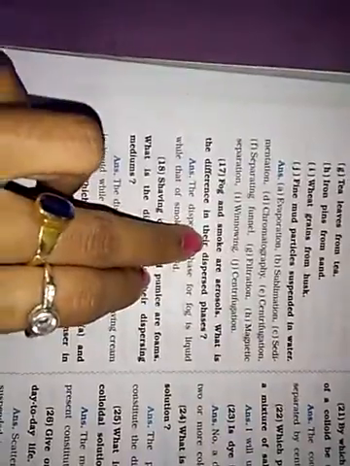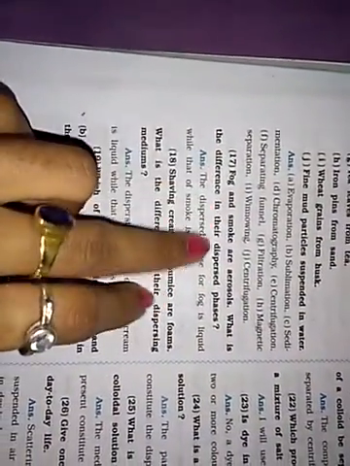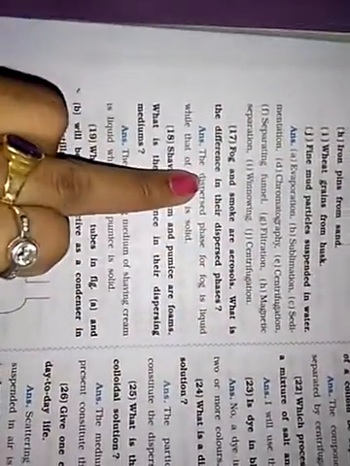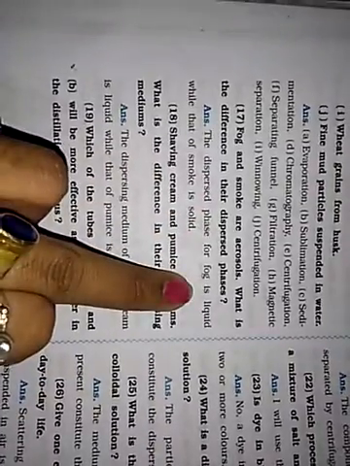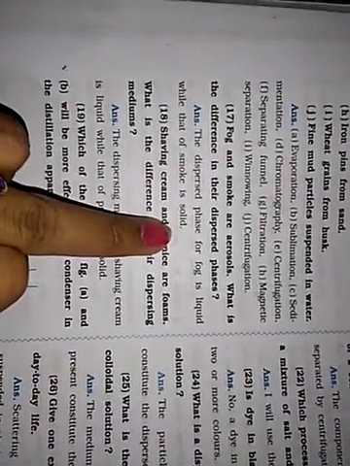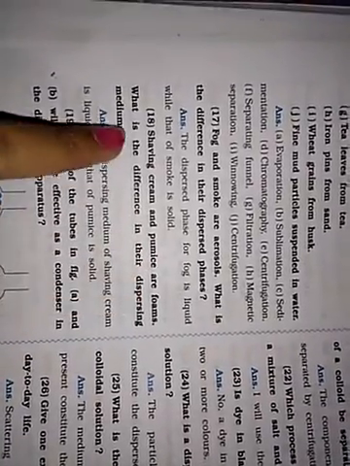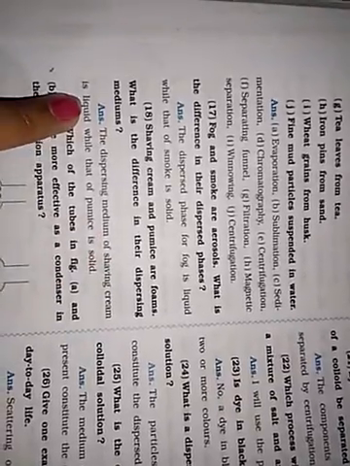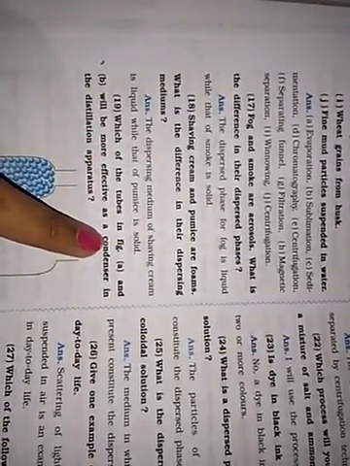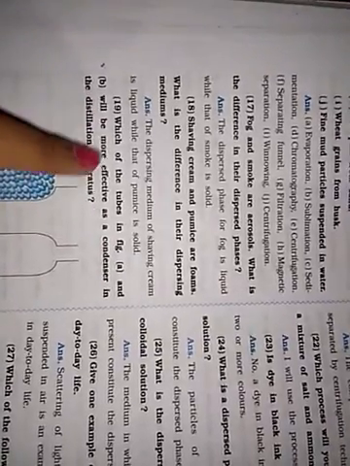Fog and smoke are aerosols. What is the difference in their dispersed phases? The dispersed phase of a fog is liquid while that of smoke is solid. Shaving cream and pumice are foams. What is the difference in the dispersing medium? The dispersing medium of shaving cream is liquid while the pumice is solid. Which of the tubes in figure A and B will be more effective as a condenser in the distillation apparatus?